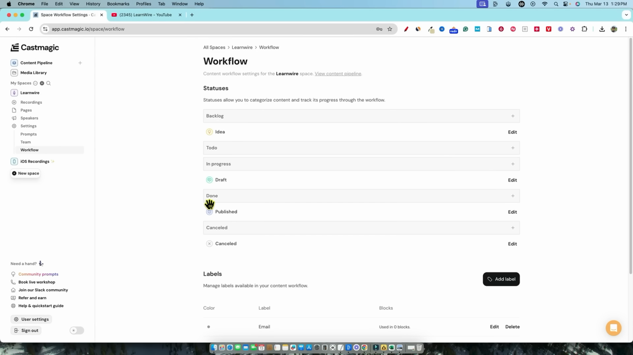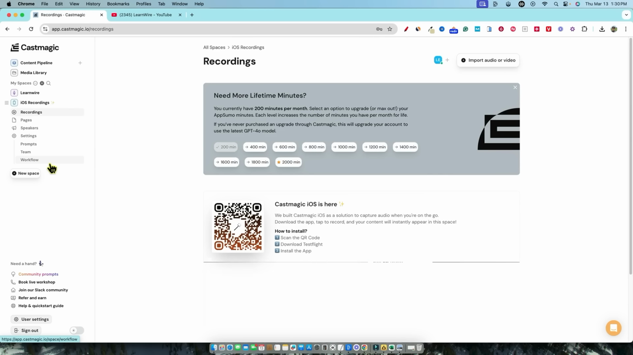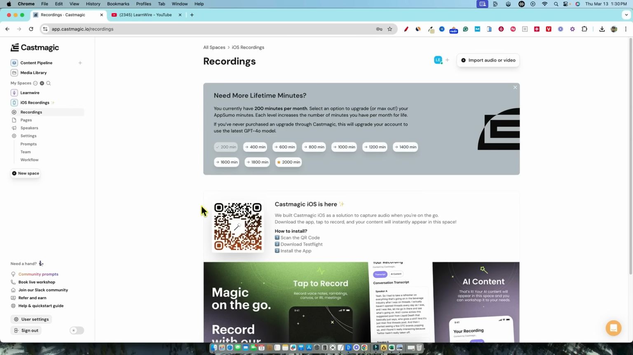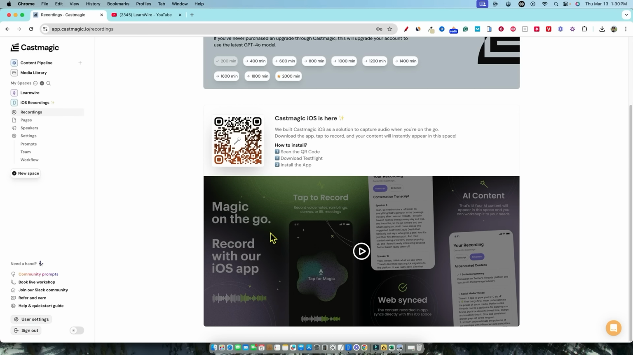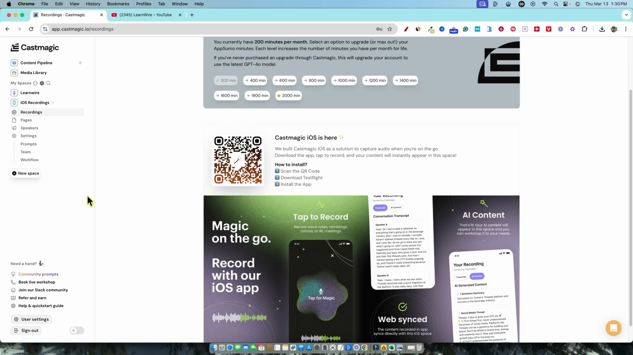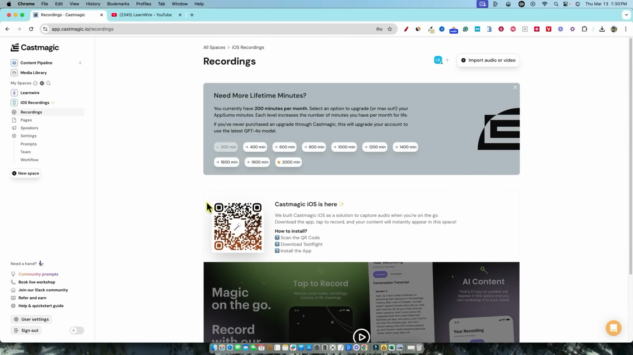What I'm seeing right here is this is very team oriented. They're really big on basically outsourcing this to an assistant or an employee on your team, and then being able to have different workflows and different team members and so forth. So that's pretty cool. I don't know what this is. Recordings need more lifetime minutes. Nope. Okay. Castmagic iOS is here. So they have an iOS app. I don't really know if you can record with it or not, but I'm not going to spend much time on that.